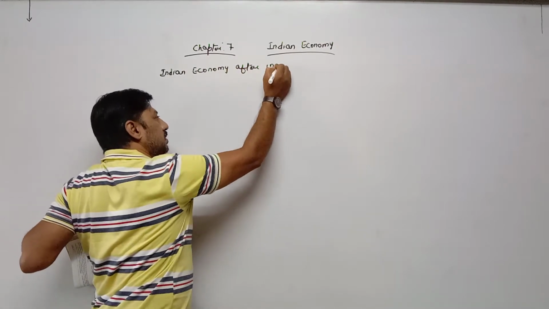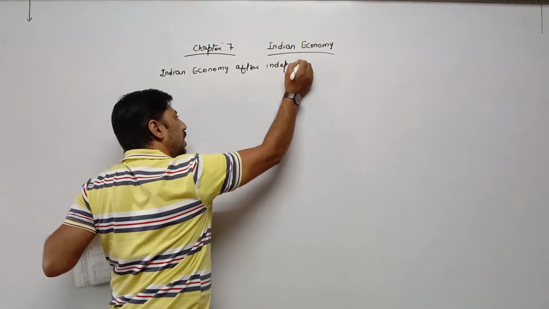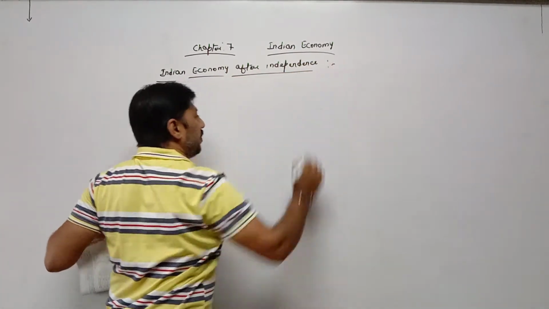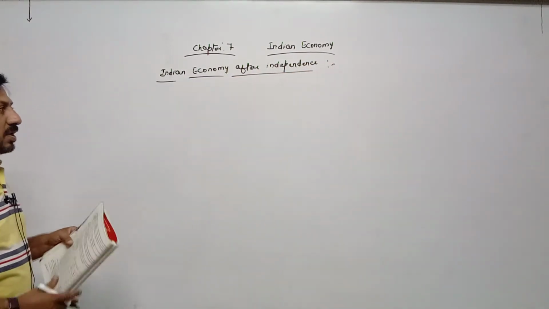Means what type of changes have come after independence in different sectors or in different activities.